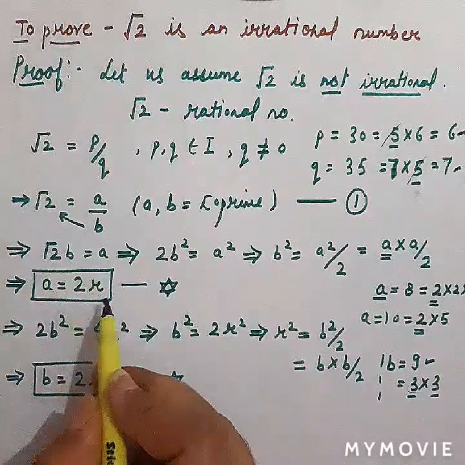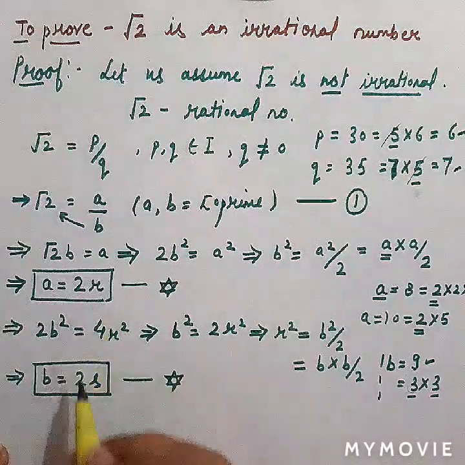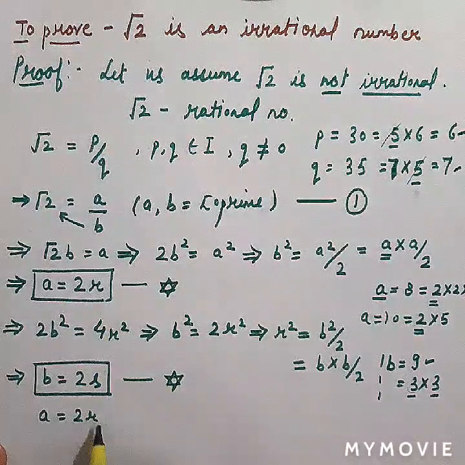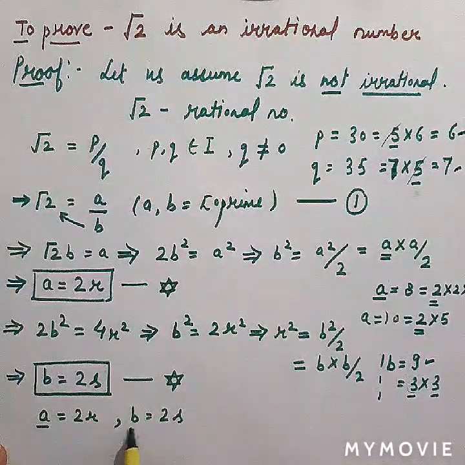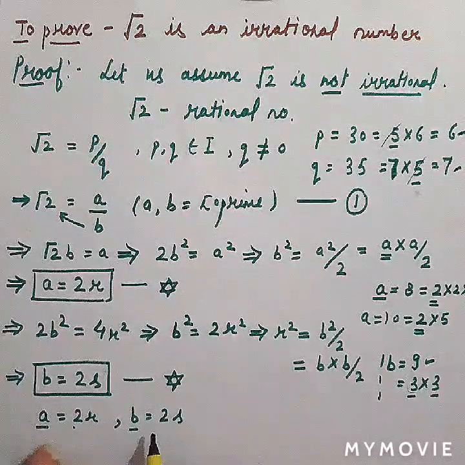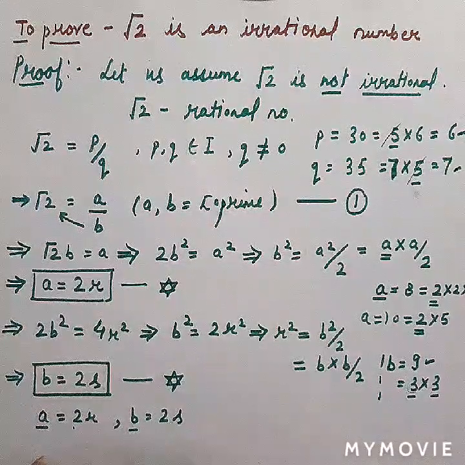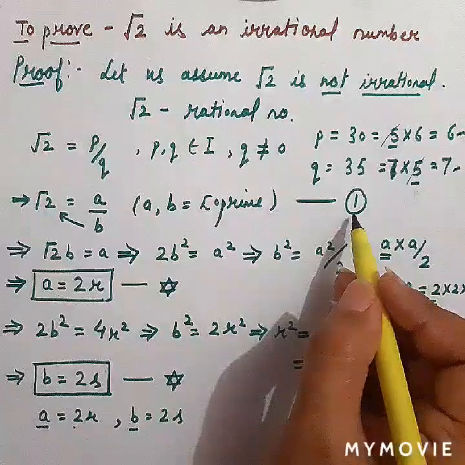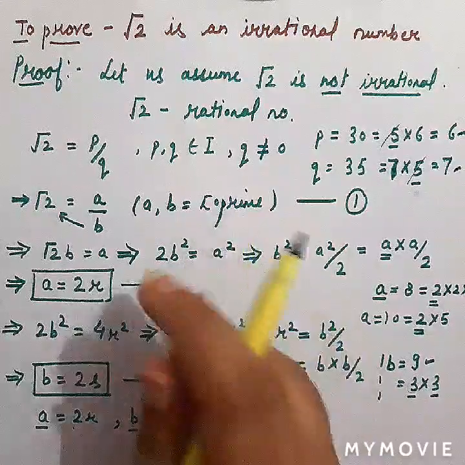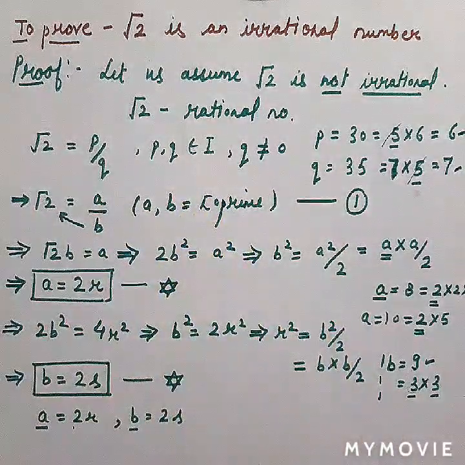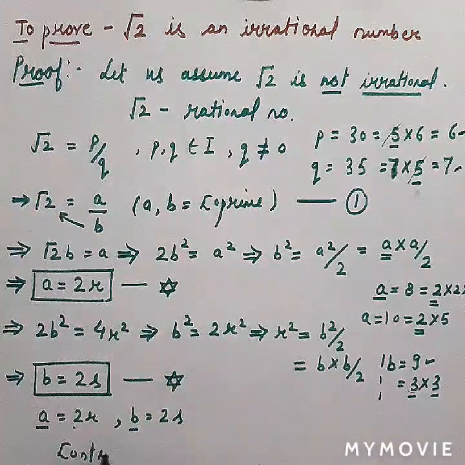A is equal to 2r, b is equal to 2s. So from a and b, we see that 2 is their common factor. 2 is the factor which is common to both the numbers a and b. But this is in contradiction with equation 1. Why? Because we said that a and b are co-prime. Co-prime means there will be no factor which is common to both, which is a contradiction.